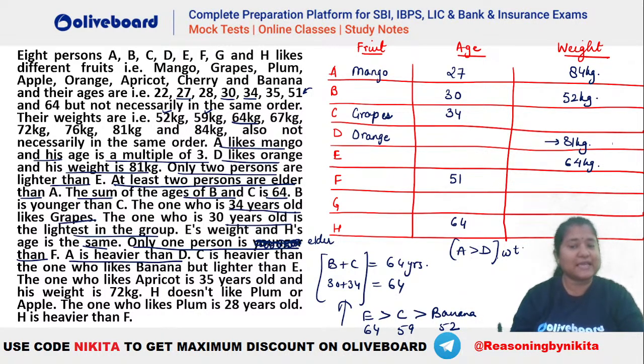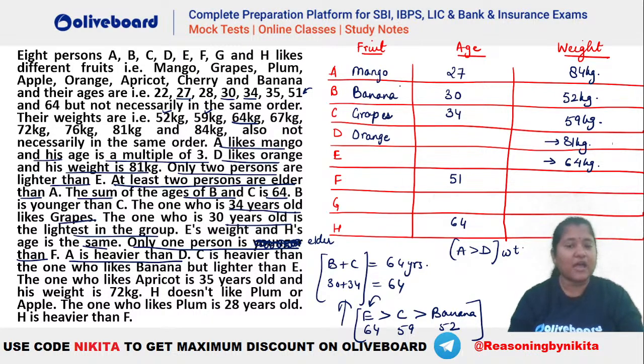Okay, so you can see A has to be greater than D, so that is why A has to be 84 kgs here. Now it is given E has to be greater than C and C has to be greater than banana. We know that E is 64 kgs, right? That means the values for C and banana have to be less than 64. We have only two weights here, 52 and 59, which are less than 64. So C has to be 59 kgs in here, right? And banana will be 52 kg. You can see 52 kg is already B. So B will be banana here.